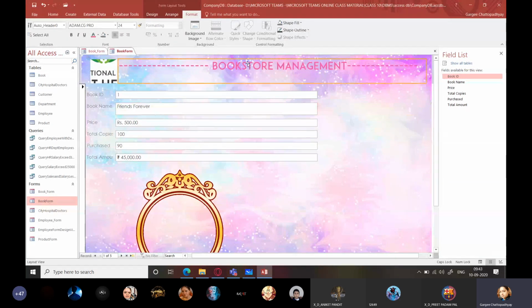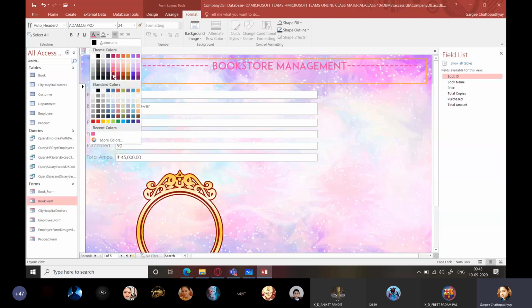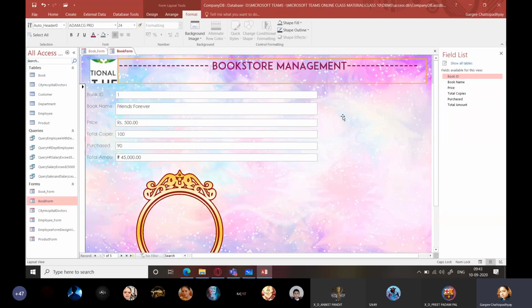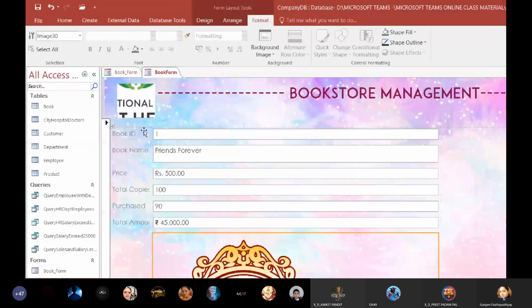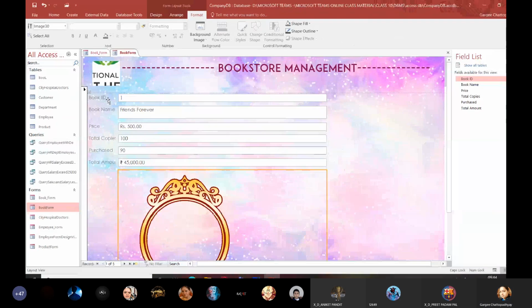So with the background, I need to also darken the font color. So now I have darkened this color. I'm giving it an underline style also. So I'll be underlining this. Unfortunately, underline doesn't appear over here. Okay, next is book ID, book name. So I'm going to select. Now students, one thing I want to tell you, this what you are seeing over here, this thing, I'll take a screenshot and I'll explain. One second.